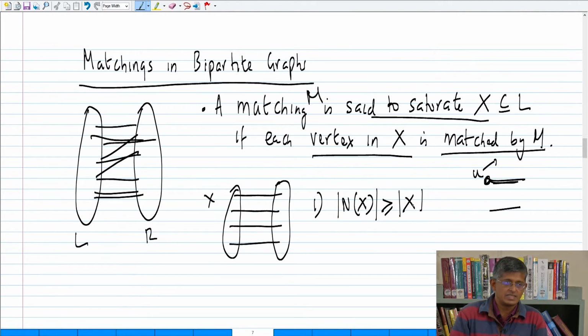Right. This is quite obvious. The neighbors of X is at least as large as X, because every element of X has found a partner, or it is matched via this matching M on the opposite side R.